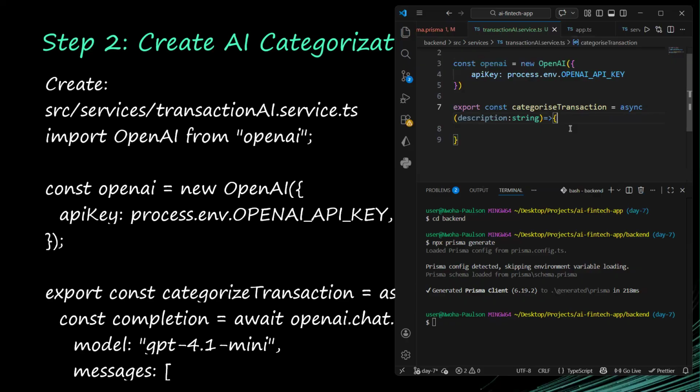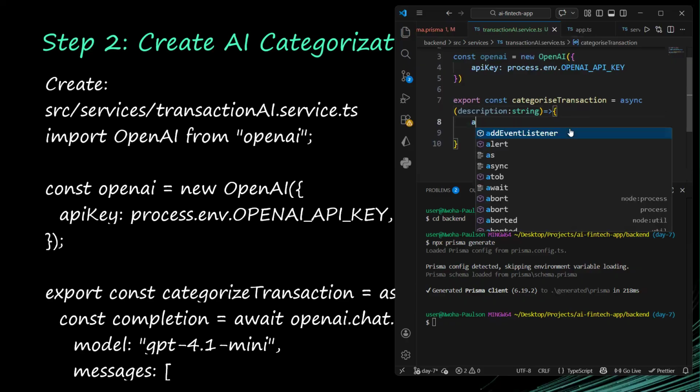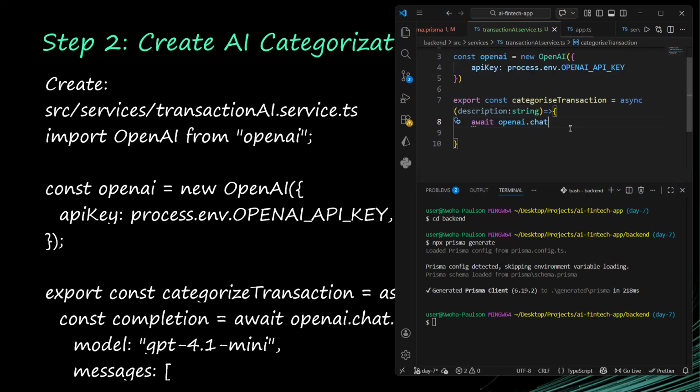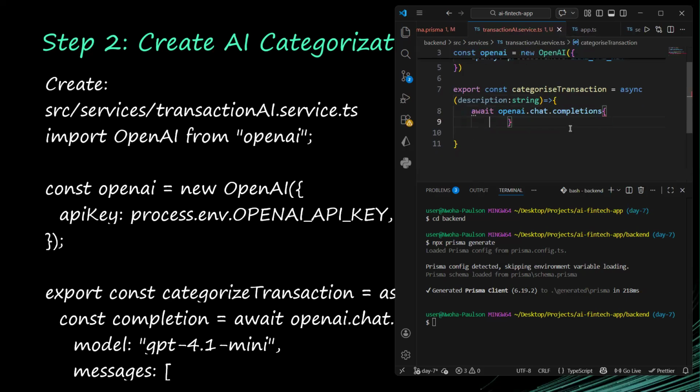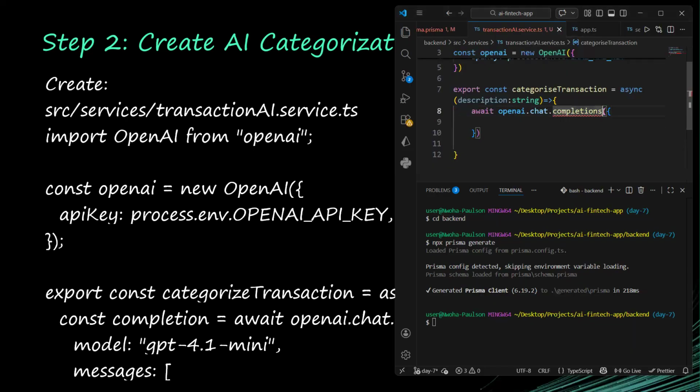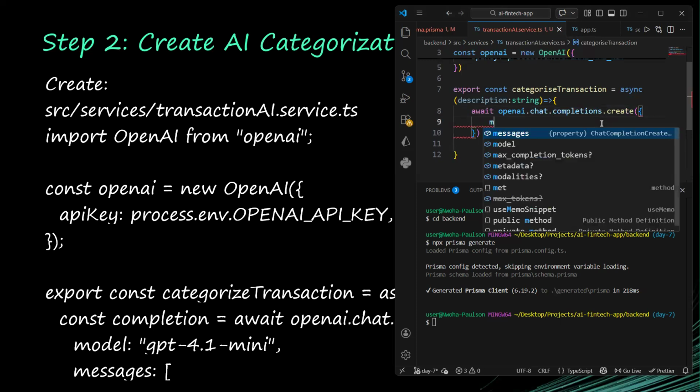And then, of course, we will now call await openai.chat.completions.create. It's a function like this that will take this object. All right, what did I get wrong? Okay, completions.create. Okay.